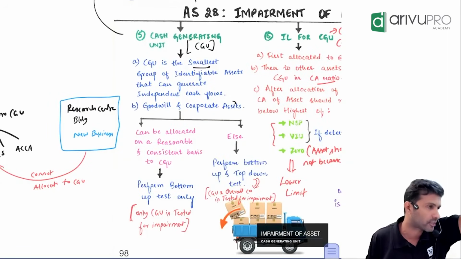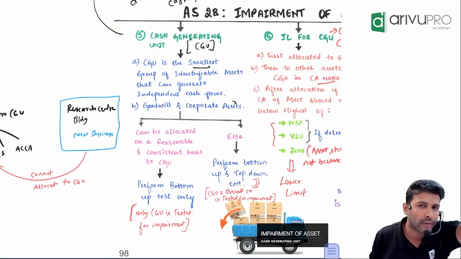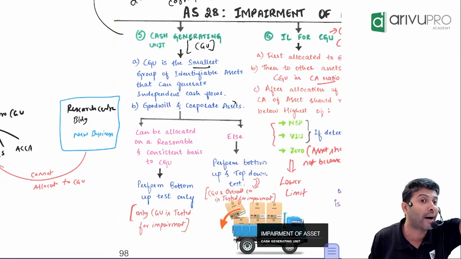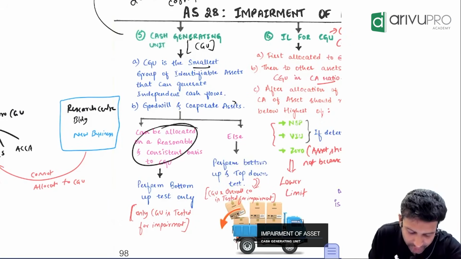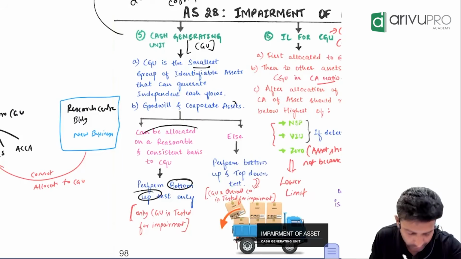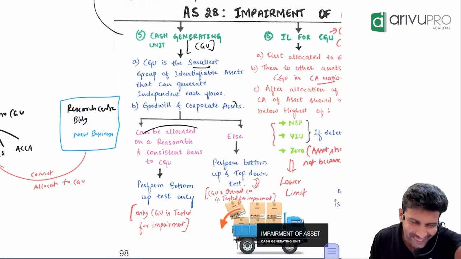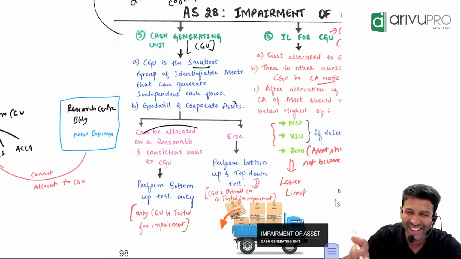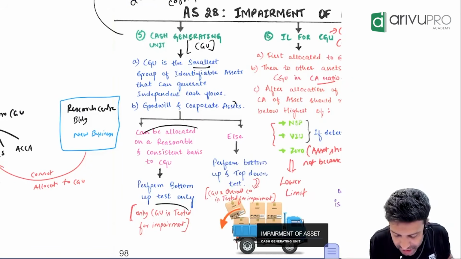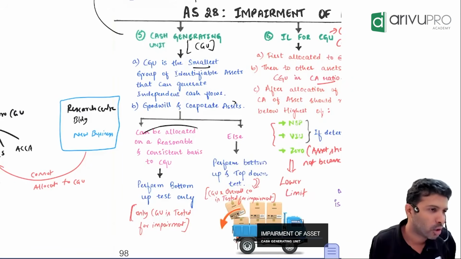If it can be allocated, then you do one test. We call it the bottom up test, not bottoms up. Dirty minded people, listen, S is not there. Bottom up test. If it can be allocated, we do only one test, which is the bottom up test. Bottom up test means doing the impairment check at CGU level.